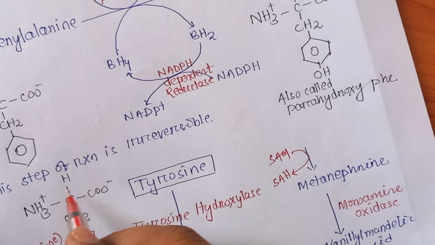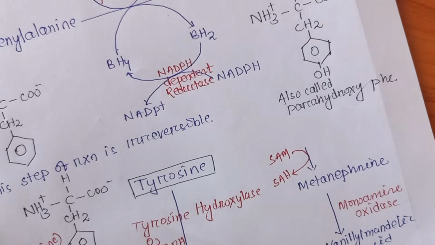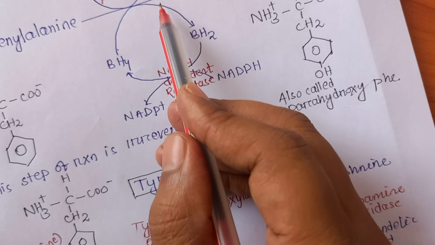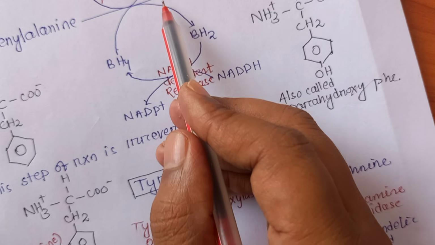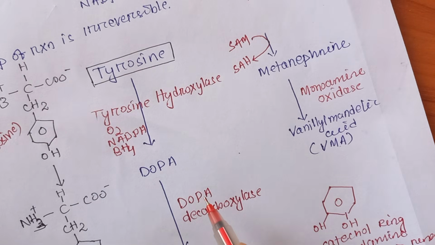The step of this reaction is irreversible. That means we cannot synthesize phenylalanine from tyrosine, but phenylalanine can give rise to tyrosine. That's why deficiency of phenylalanine hydroxylase gives rise to PKU, that is phenylketonuria. Let's see the steps of the production of catecholamines from tyrosine.